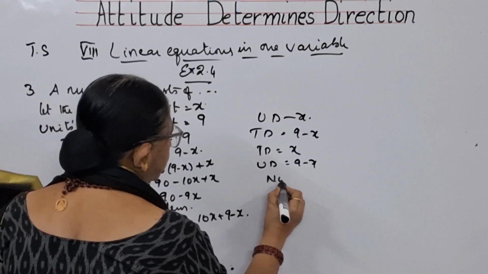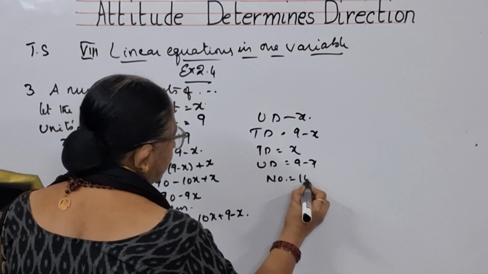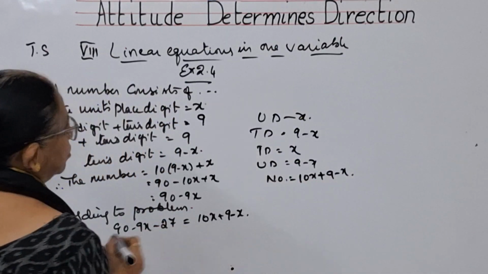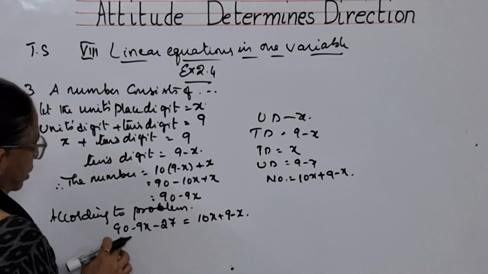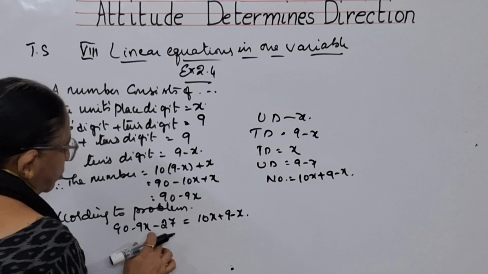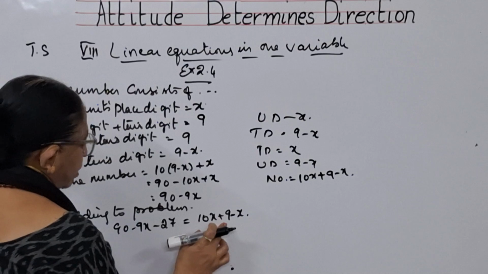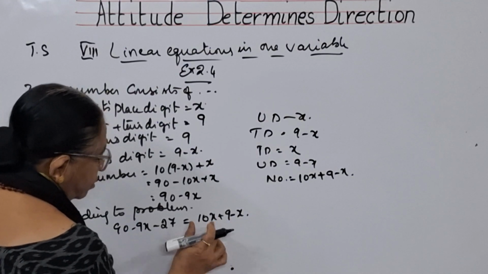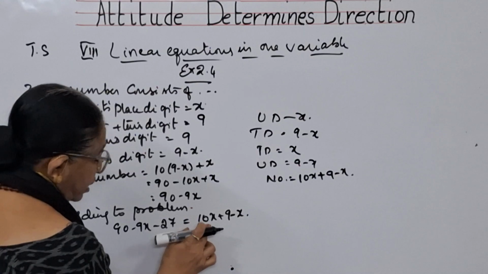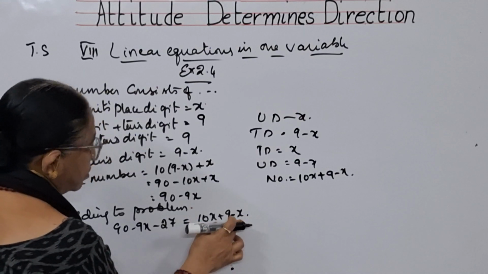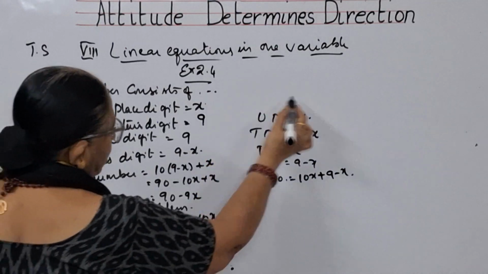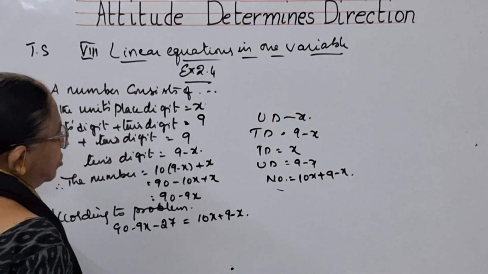So, what will the number become? Tens digit 10 into x, plus units digit 9 minus x. This is what I have written here, children. 90 minus 9x minus 27 is equal to 10x plus 9. 10x: the units digit has become the tens digit, 10x, and 9 minus x, that is the tens digit, I have written in the units place. So how have I done it? I have written it here, children.